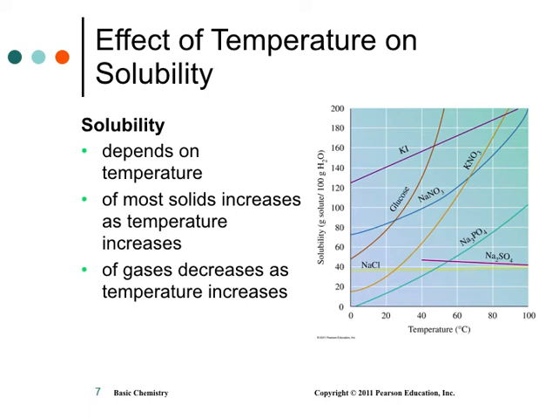All right, so let's look at temperature. You've got these J curves here on this graph, which means as the temperature increases, the solubility increases a lot. So every degree of temperature it goes up, the solubility goes higher, higher, higher. It's not just more soluble at higher temperature, but very much more soluble for every little bit of temperature that you increase. So most solids increase in solubility as temperature increases.